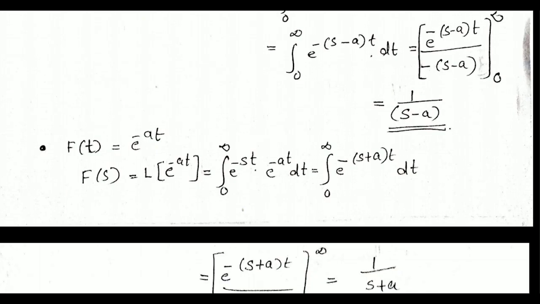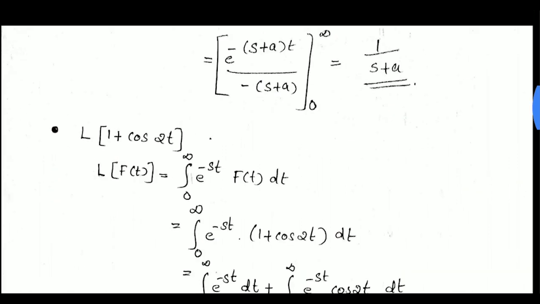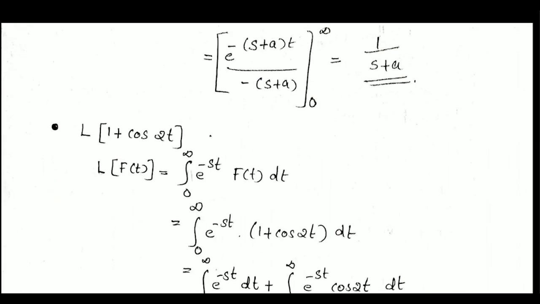Then the next problem, f of t equal to e raised to minus at. From definition, f of s is equal to the integral from 0 to infinity of e raised to minus st e raised to minus at dt, which is equal to the integral from 0 to infinity of e raised to minus of s plus a into t dt. Integrating, we get e raised to minus of s plus a into t divided by minus of s plus a from 0 to infinity, which is equal to 1 by s plus a.